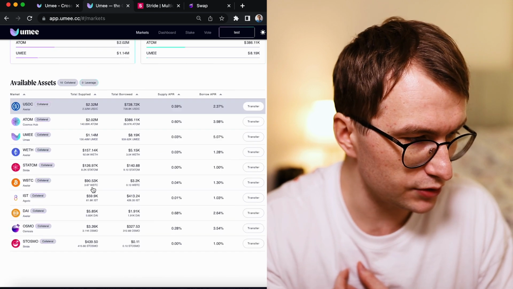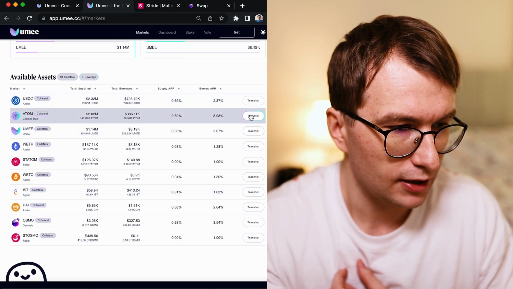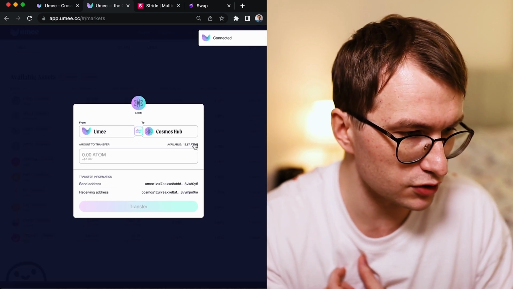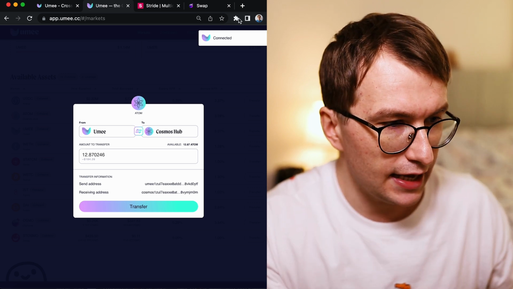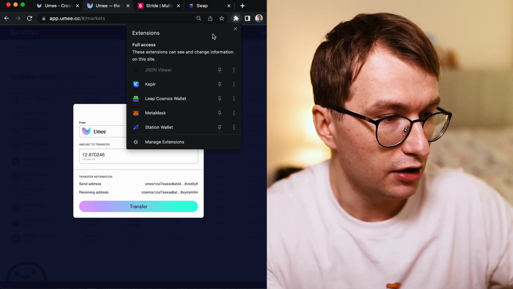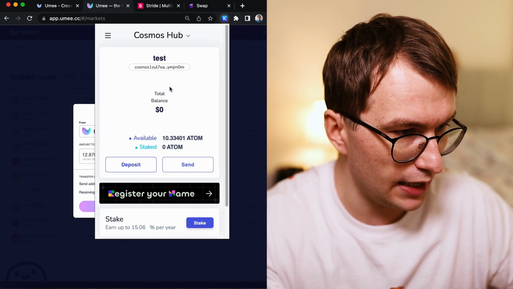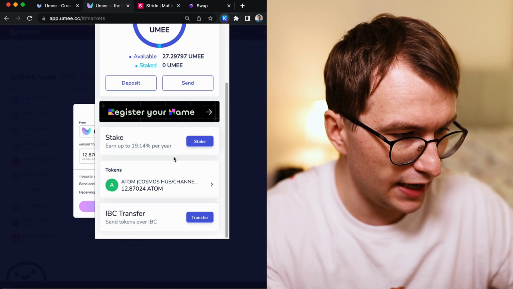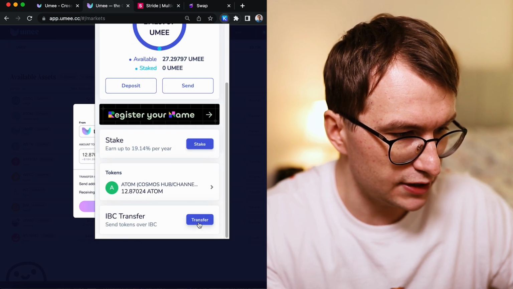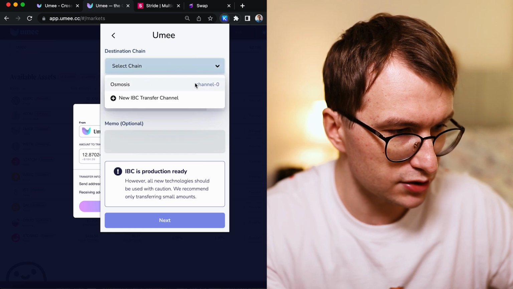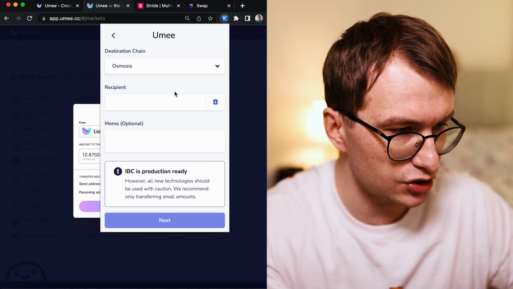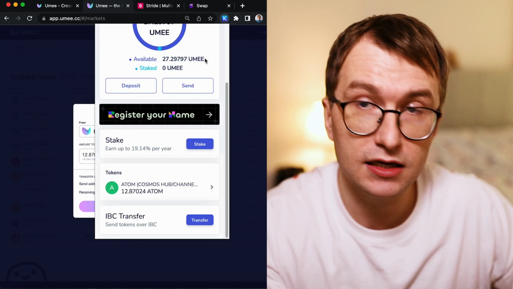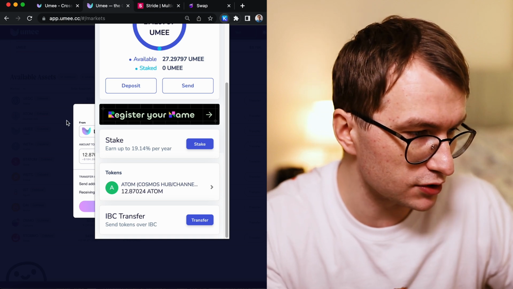The easiest way to do it, you can simply withdraw it to your Cosmos chain, right? So I'm going to transfer this from Umee to Cosmos chain. So that would be the easiest. And if you want to transfer it directly from Umee, you can go to Keplr, and if you have enabled, let me find Umee, if you have enabled IBC transfer, you could easily transfer it to Osmosis, which is channel 0. So you add the channel 0, you put the Osmosis address, and then transfer it. So it will land directly on Osmosis.